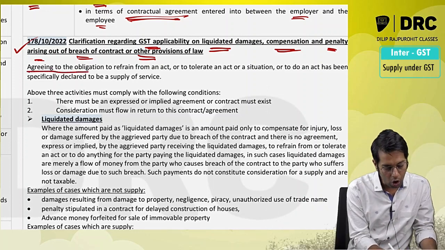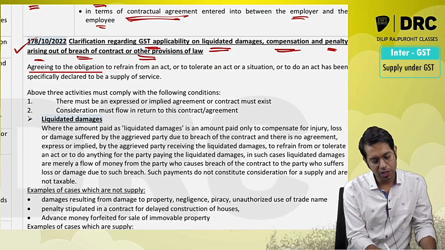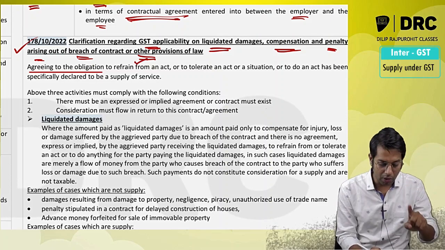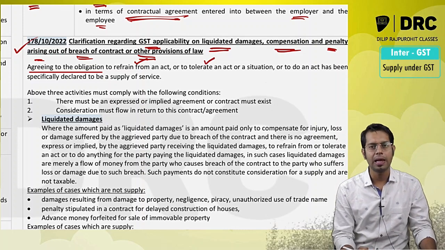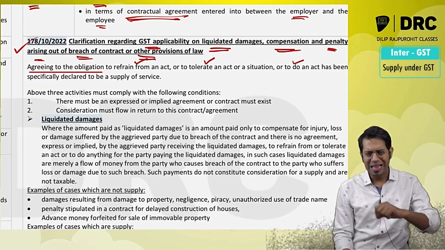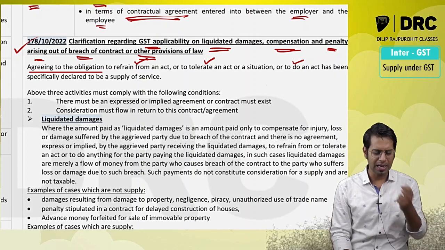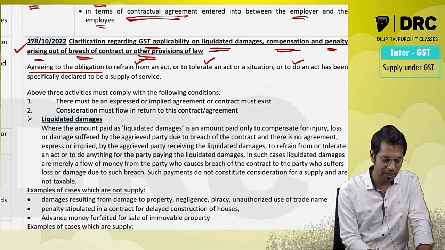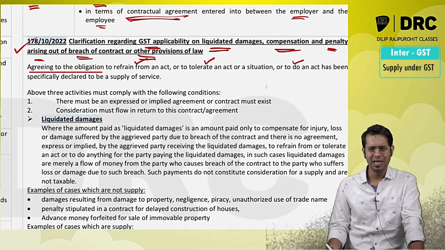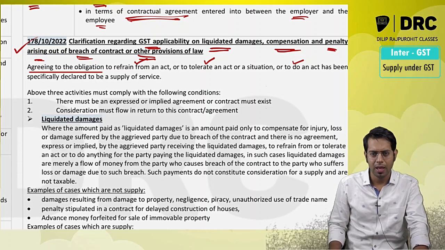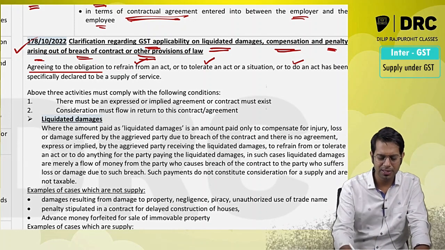If you are agreeing to an obligation, what kind of obligation? If you are agreeing to an obligation to refrain from an act, to tolerate an act, or to do a particular act, then that particular activity will be treated as services. It will be treated as what, sir? Supply of services. So here lawmaker says just because you are agreeing to do something, I will not call it a supply. Now, for example,